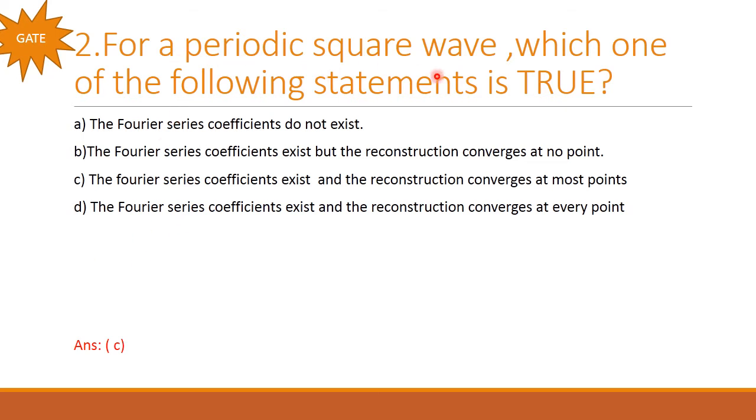For a periodic square wave, which one of the following statements is true? So here we have to remember the Dirichlet's condition. It is very essential for solving this type of problems. So if it is a periodic square wave, then definitely we can apply the Fourier series. Also it should satisfy the Dirichlet's condition. So among these four options, option C is the right answer because the Fourier series coefficient exists and also the reconstruction converges at most points. So option C is the right answer.